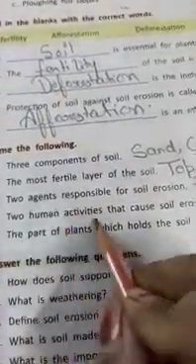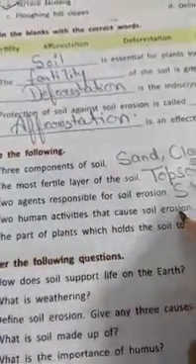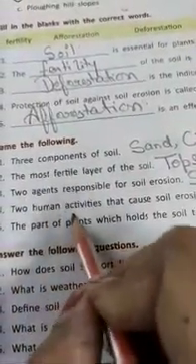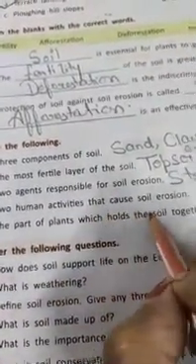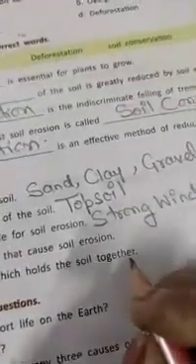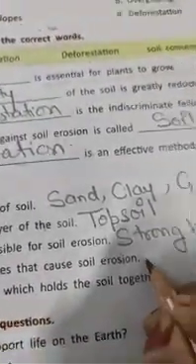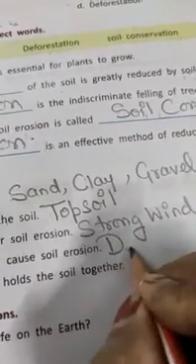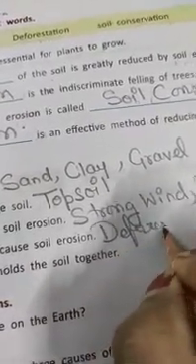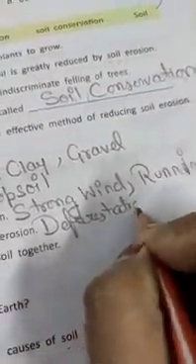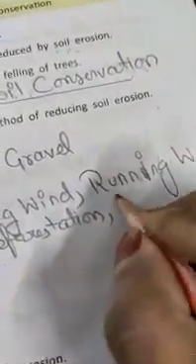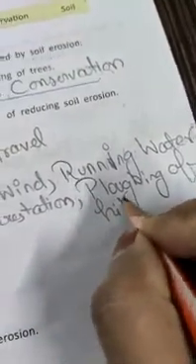Now two human activities that cause soil erosion. You have to write the names of two human activities that cause soil erosion. The first thing a human being does is deforestation. Deforestation means cutting down a large number of trees, and second is digging of hill slopes.